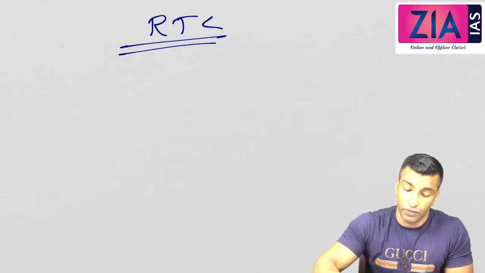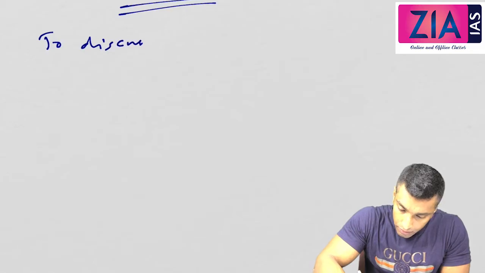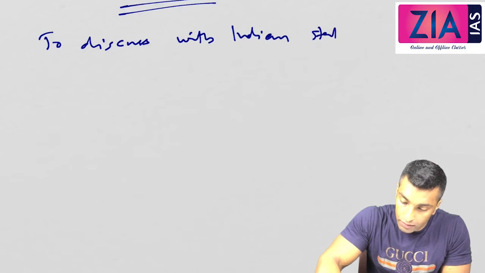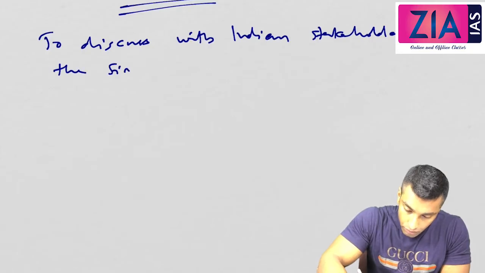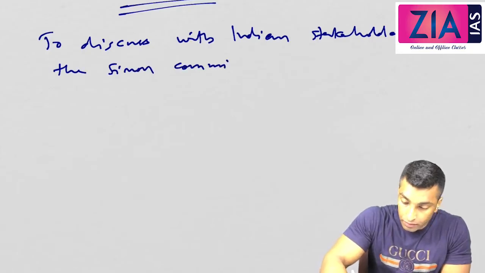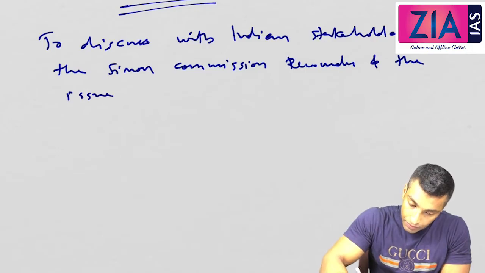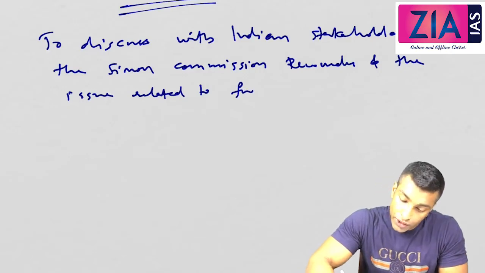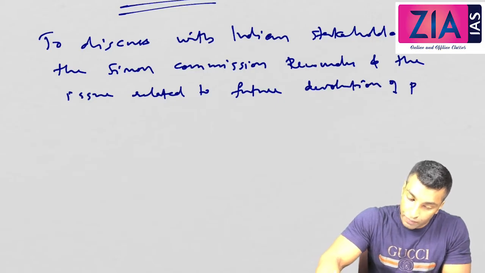Why the roundtable conference? To discuss with Indian stakeholders about the Simon Commission recommendations and the issues related to further or future devolution of power.